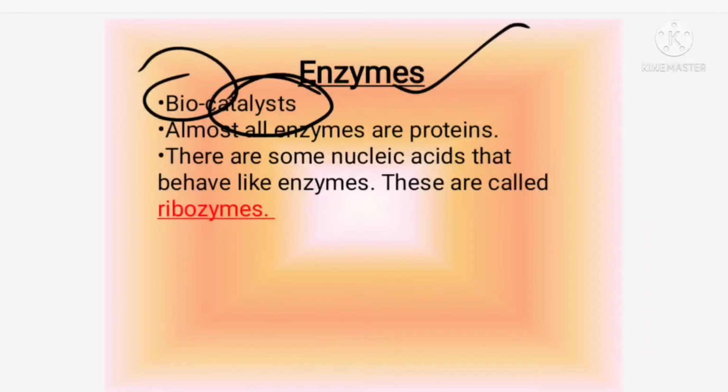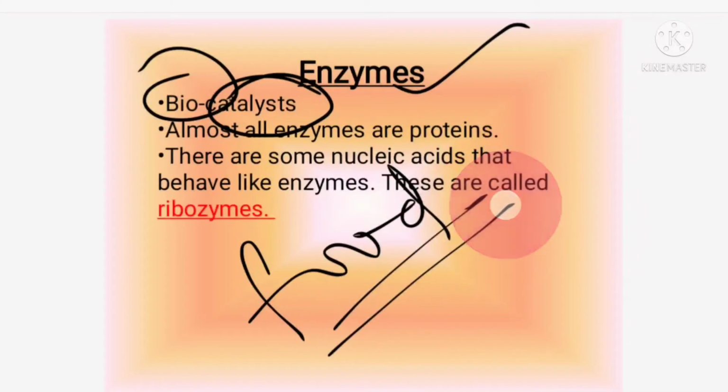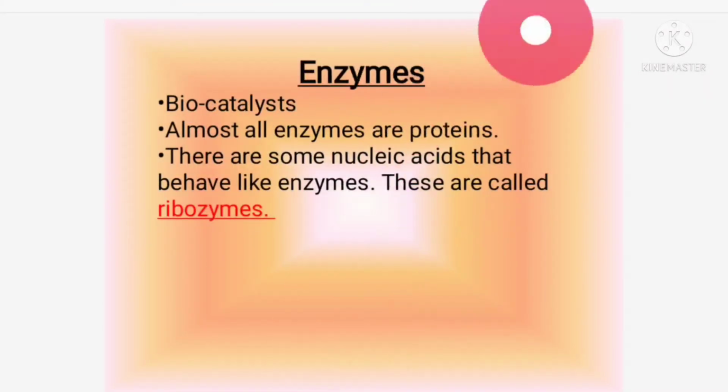For example, imagine you want to digest food. Food digestion without the enzyme takes a very long time. But with the presence of the enzyme, the food will be digested much faster. The rate is very high if the enzymes are present. That is why they are called biocatalysts. They increase the rate of the biological reaction or the metabolic reaction.